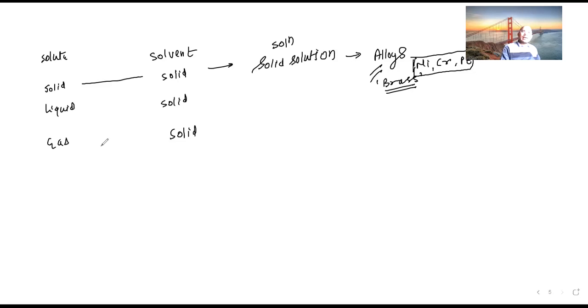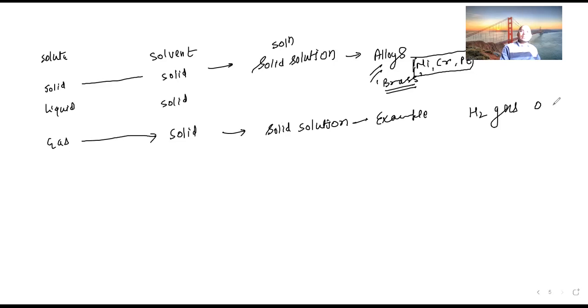Go further. Gas and solid will form a solid solution. If you are talking about an example, like hydrogen gas on a Pt surface, platinum surface.